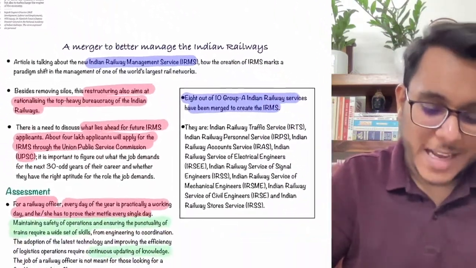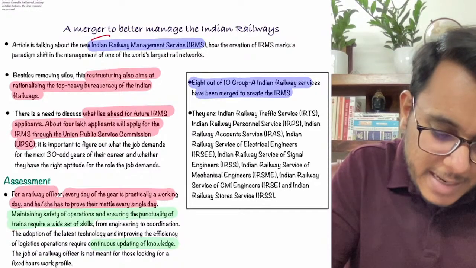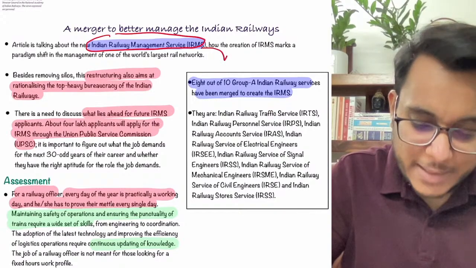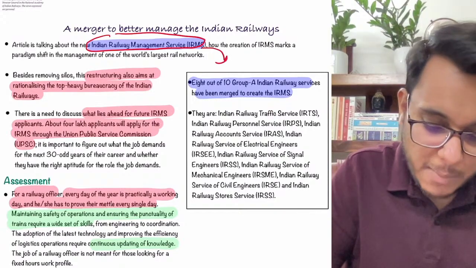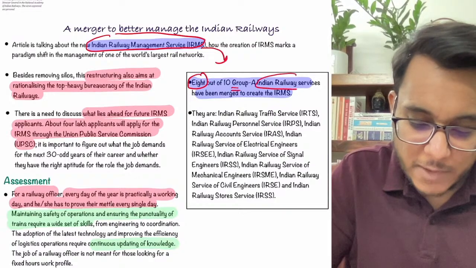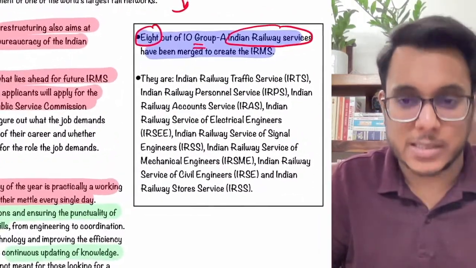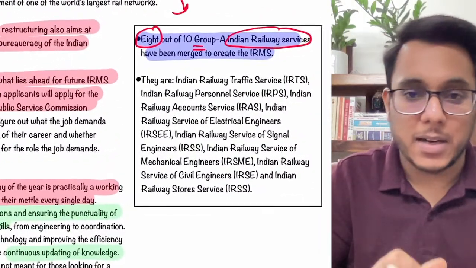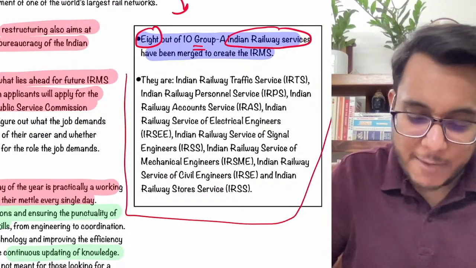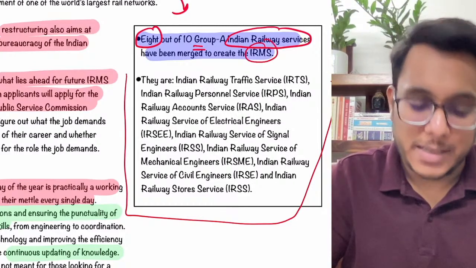Now, first of all, the context. Recently the Indian Railway Management Service has been created, and this IRMS has been created by merging 8 out of the 10 Group A Indian Railway services. So earlier there were a large number of railway services that were being filled up independently. Now all these services have been merged into the IRMS, that is, the Indian Railway Management Service.